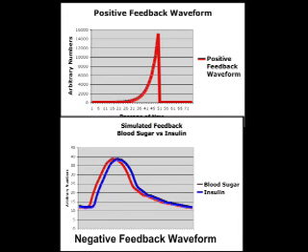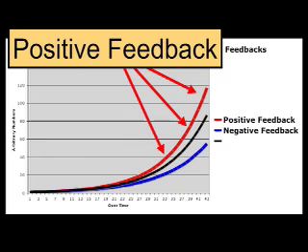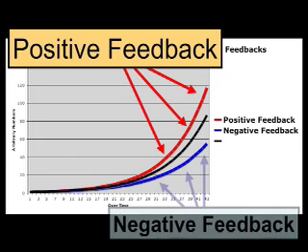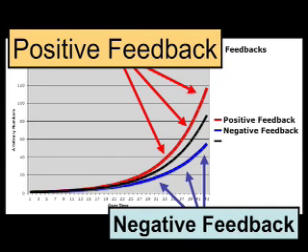So comparing these two graphs, the signature trait of positive feedback waveform is that it's very spiked compared to the rounded waveform seen in negative feedback. Now, departing from this classical scientific definition of feedback, contemporary literature defines positive water vapor feedback one-dimensionally and implies that positive water vapor feedback always results in warmer temperatures. And when you see a counter-argument that asserts that water vapor feedback is negative, the term is also used one-dimensionally and implies that a negative water vapor feedback always results in cooler temperatures.